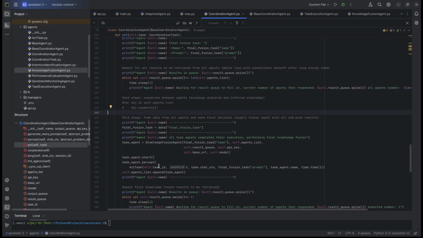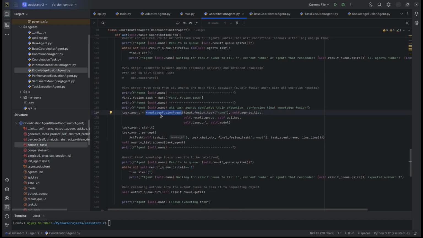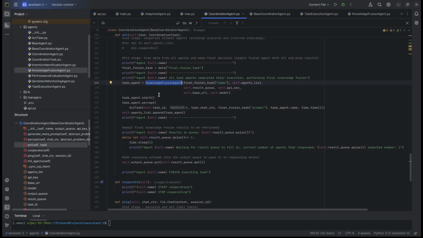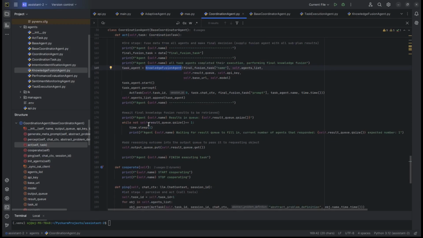And once that's done, the agent executes its own fusion process, evaluates whether the conversation should be handed off to a more skilled human operator, and outputs it to the main code.